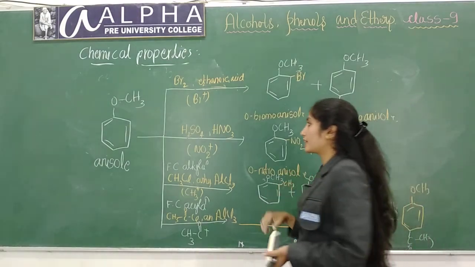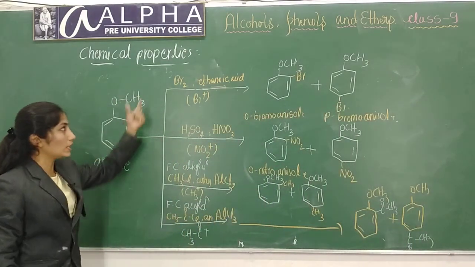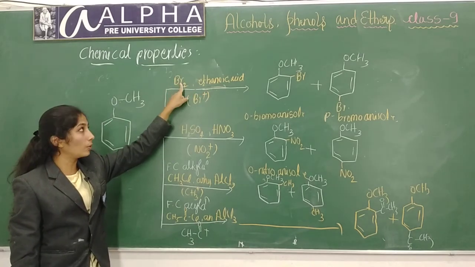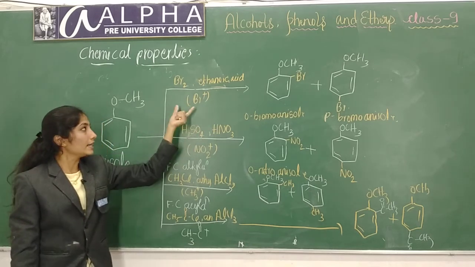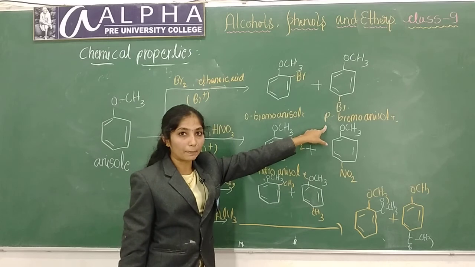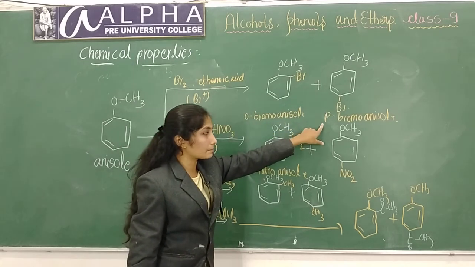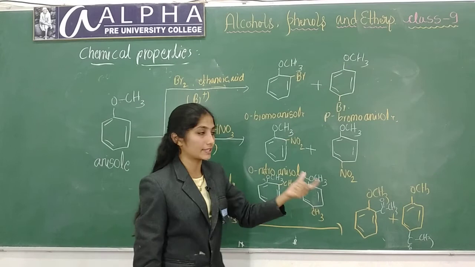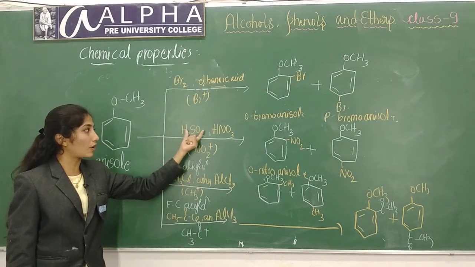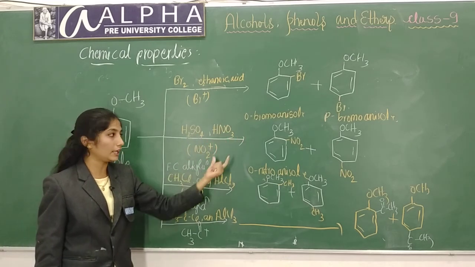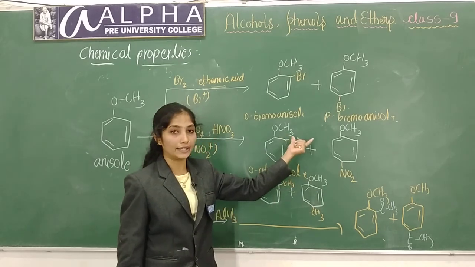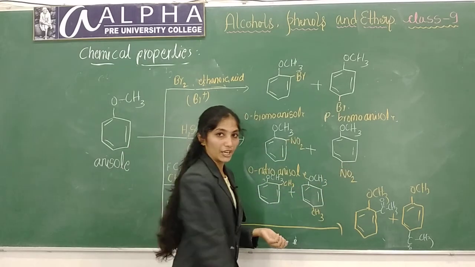This is about electrophilic substitution reactions of anisole. The first one is halogenation. Here anisole reacts with bromine in presence of ethanoic acid. Here Br plus acts as electrophile. Ortho and para substituted product will be formed. Para substituted product will be major in this case. Next one is nitration. Here anisole reacts with mixture of concentrated H2SO4 and HNO3. You will get ortho and para nitro substituted anisole. Here also para will be major product.